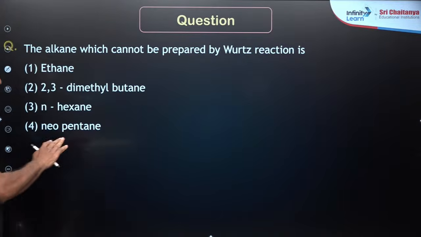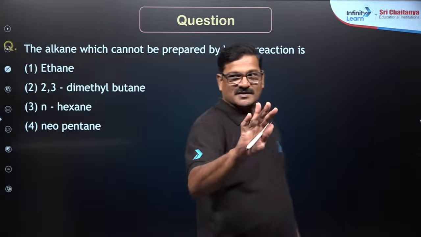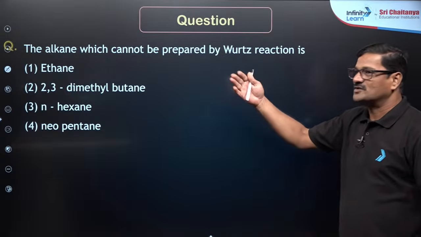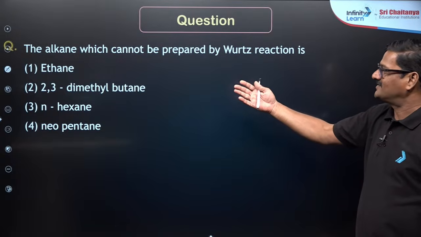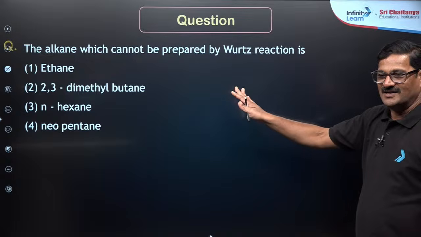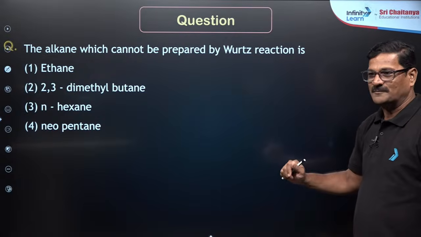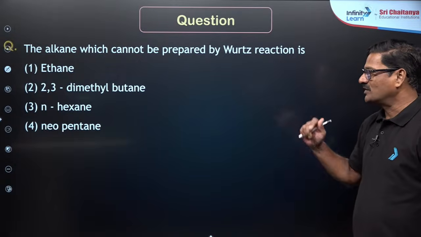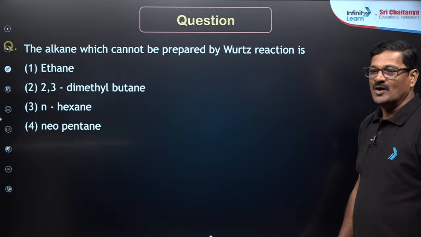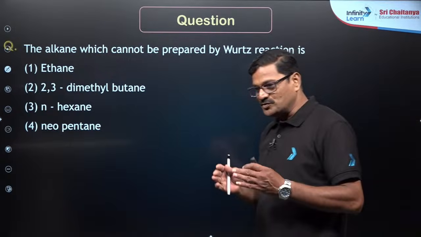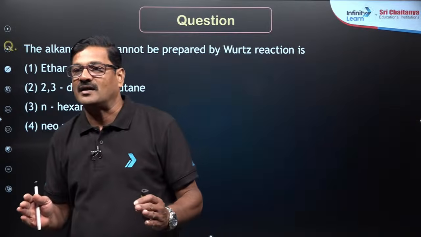And I just want to give a question. So far, we have come across various pointers that are there in the NCERT. Now, I want to ask you, the alkane which cannot be prepared by Wurtz reaction, who is going to give the answer? Wurtz reaction is used to prepare symmetrical alkanes.